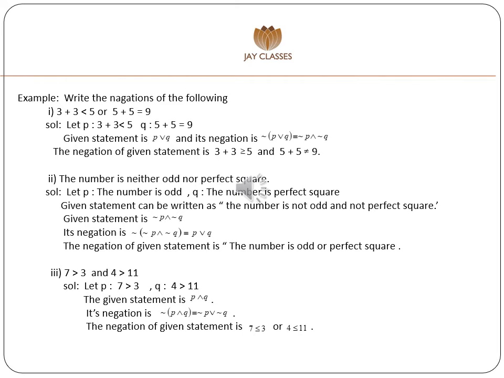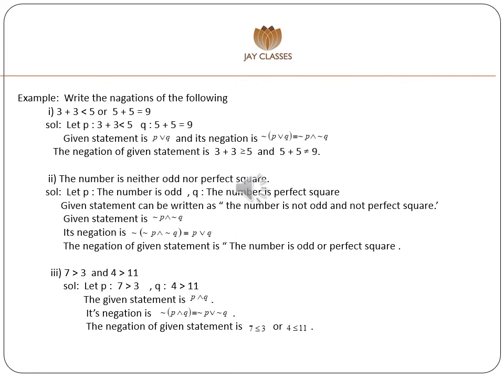Second example, the number is neither odd nor perfect square. Solution, let P as the number is odd and Q as the number is perfect square. Given statement can be written as the number is not odd and not perfect square.